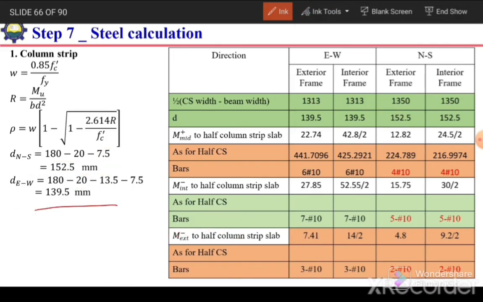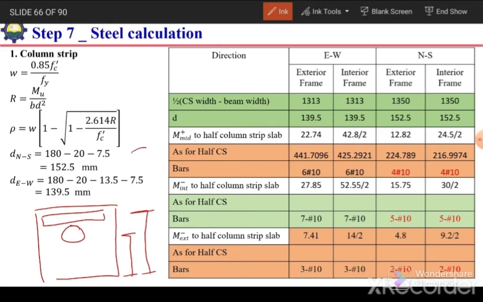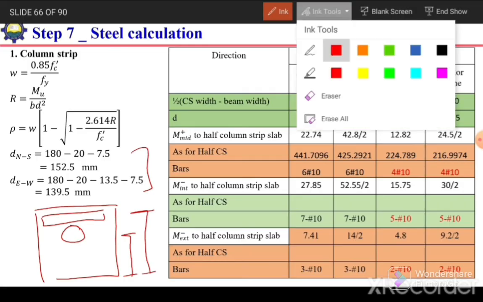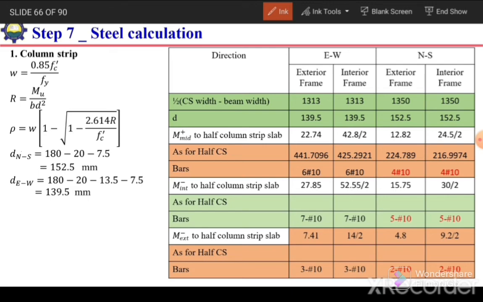Similar will be the case for top reinforcement. For top reinforcement it will be just the opposite. Here we have reinforcement in one direction and in the second direction, now it will be measured from the top. So these values will remain almost the same. Okay, so now we have this effective depth in both directions.